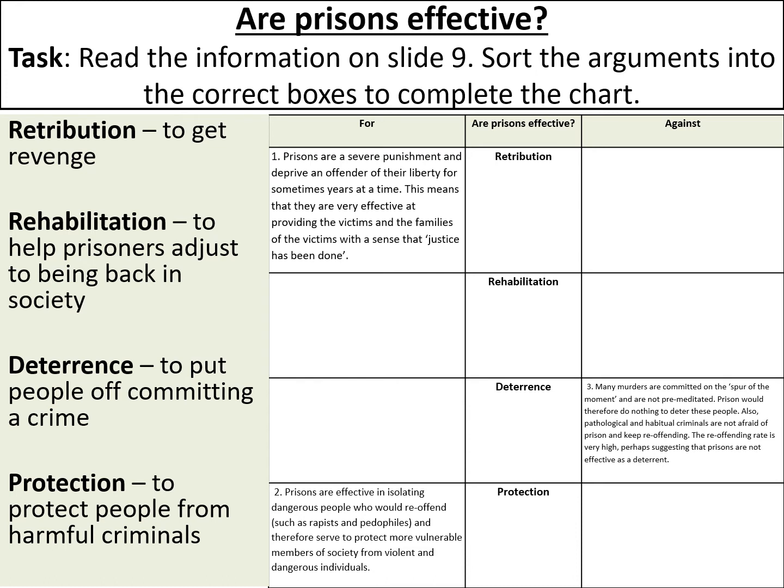So the first one has been done for you. You can see prisons are a severe punishment and deprive an offender of their liberty for sometimes years at a time. This means that they are effective at providing the victims and the families of the victims with a sense that justice has been done. So you can see this one clearly links to that idea of retribution, or to get revenge. And this is an argument to say prisons are effective because they help get revenge for the families that want